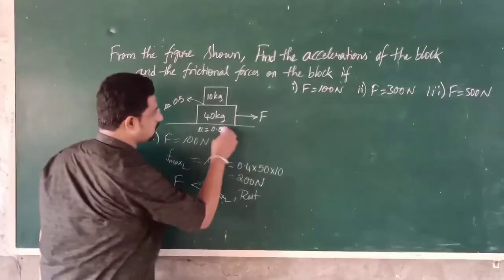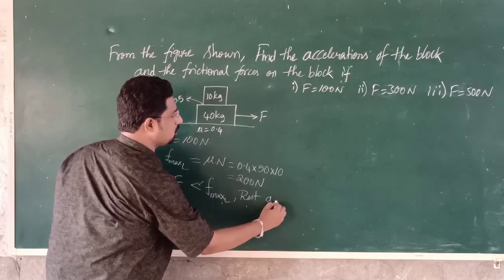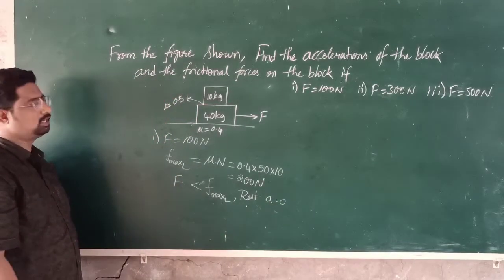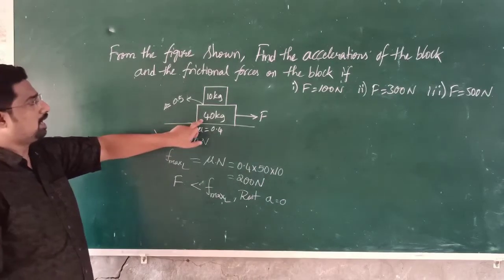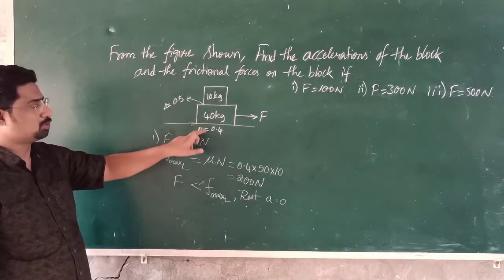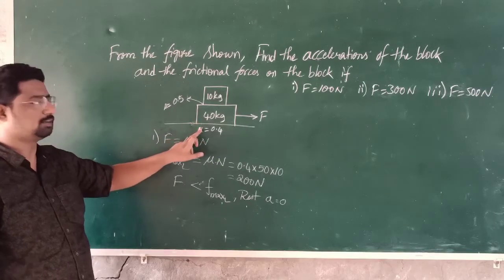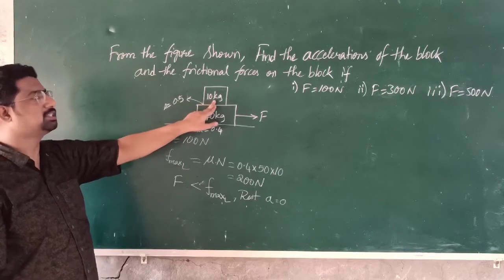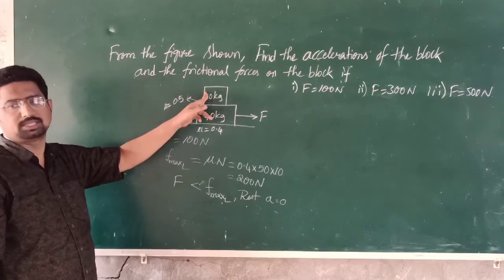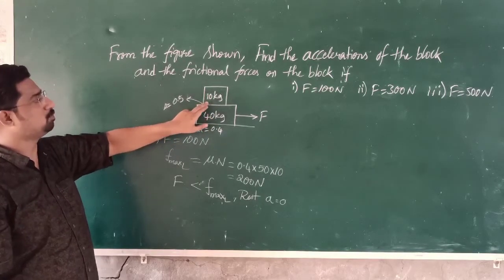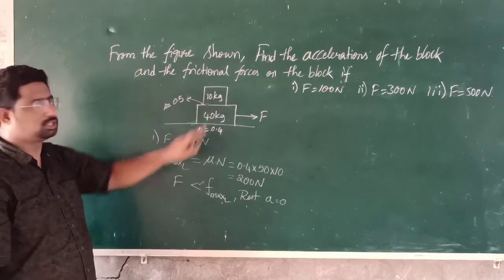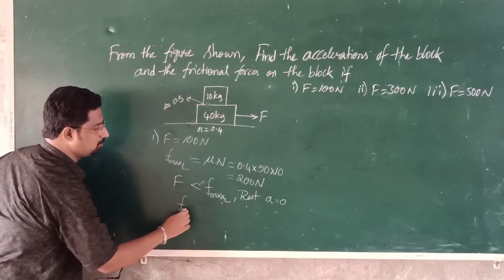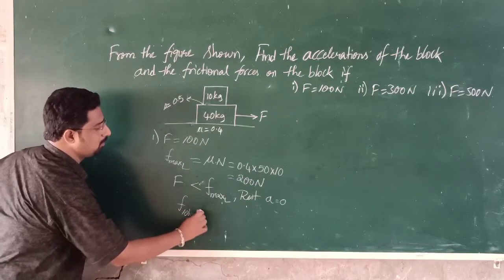So the acceleration of the lower block is a equal to 0. Similarly, as there is no relative slipping between this block and the surface, no frictional force will act on the 10 kg block. Why? Because there is no tendency of motion for this 10 kg block. So the frictional force acting on the 10 kg block will be 0.